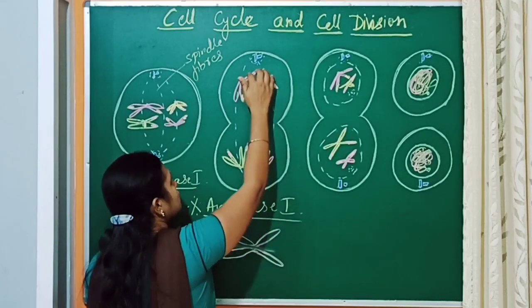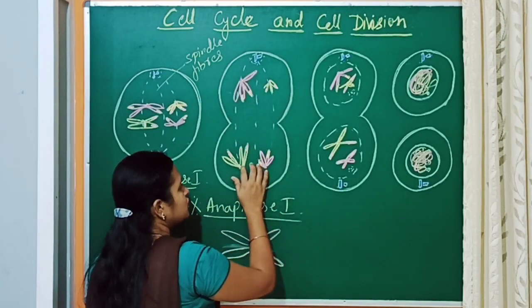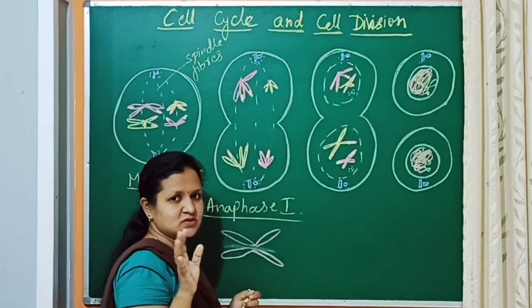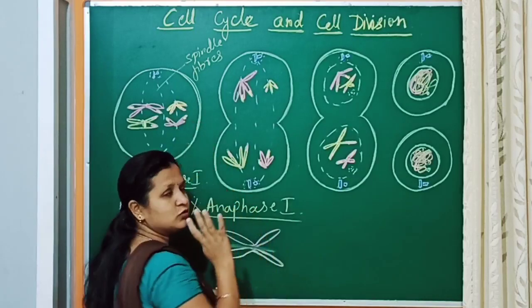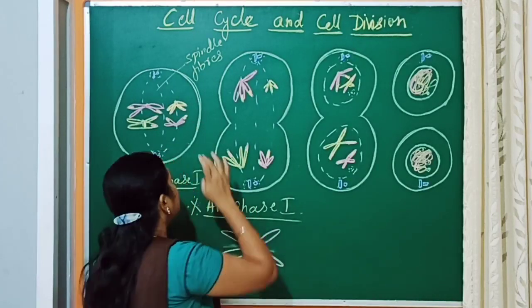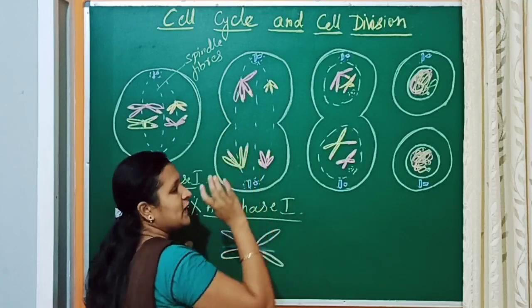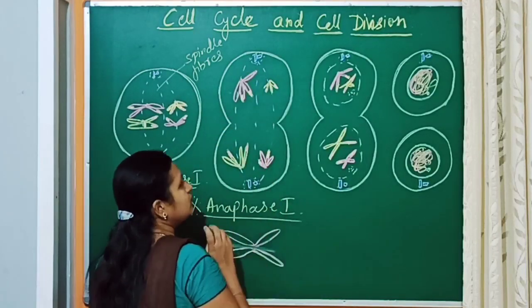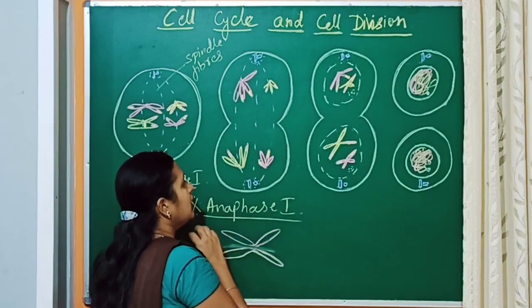Just to understand, we have written 4 chromosomes here, and because of the absence of centromere division, 2 move to one pole and 2 move to the other pole.